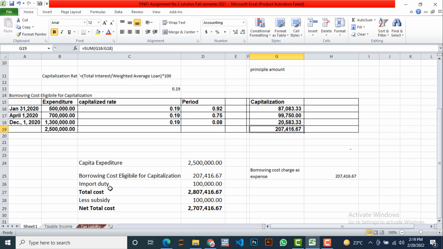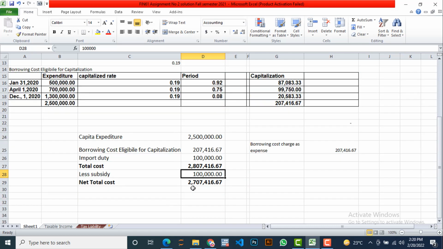Import duty is a part of it, because if we don't avail this machine, we cannot complete our production. We cannot get our future benefits for the entity. So total cost is equal to 2.8 million. Yes, the formula is correct. So again, the government has given a subsidy, so we deduct this subsidy, and the net total cost is 2.7 million. Now we are interested in finding out the portion of the borrowing cost that is charged as expense and becomes part of the income statement.